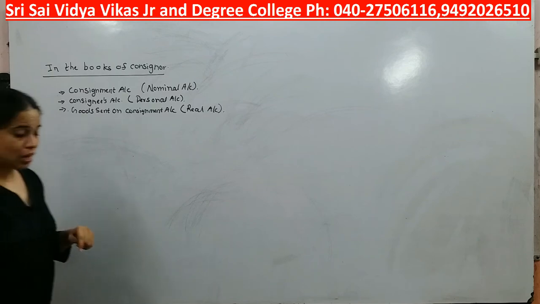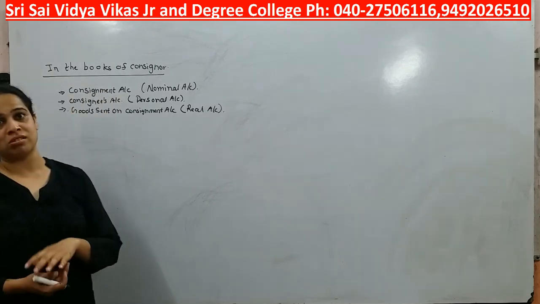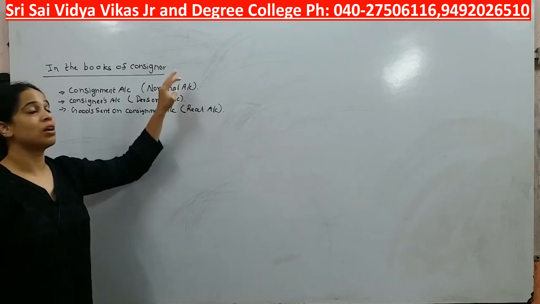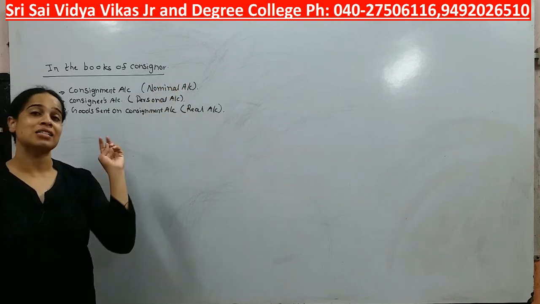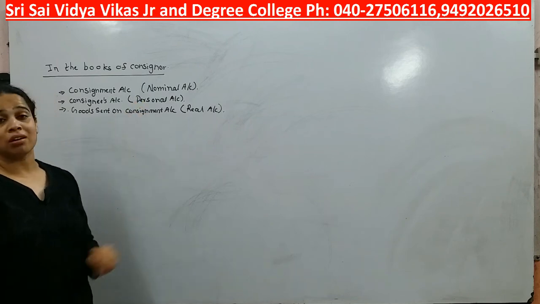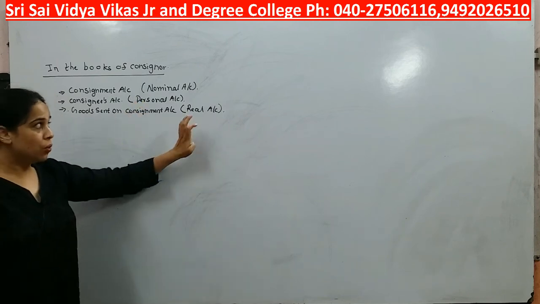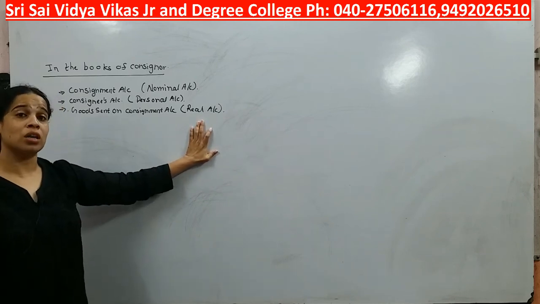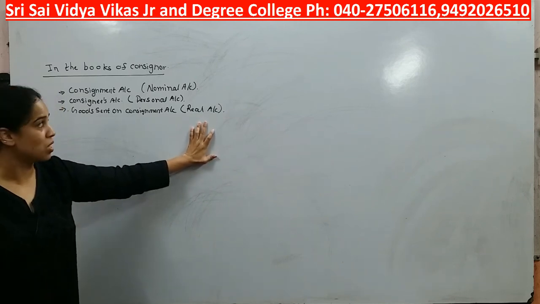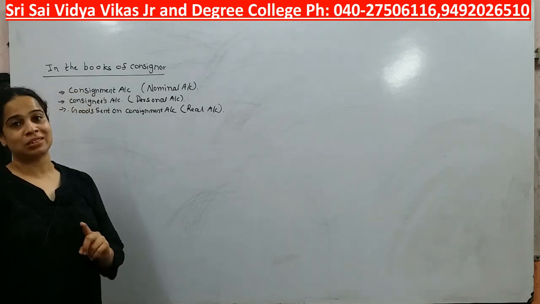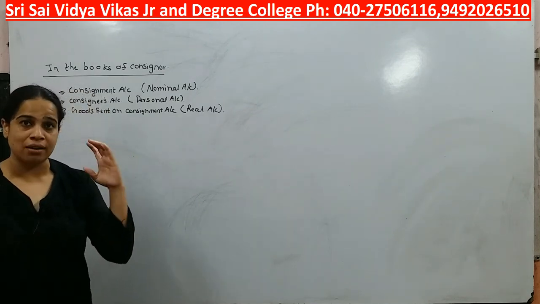We know that the entire accounting system has been divided into three accounts: personal account, real account, and nominal account. It has three principles. Personal account principle is debit the receiver, credit the giver. Real account principle is debit what comes in, credit what goes out. And nominal account principle is debit all expenses and losses, credit all incomes and gains.